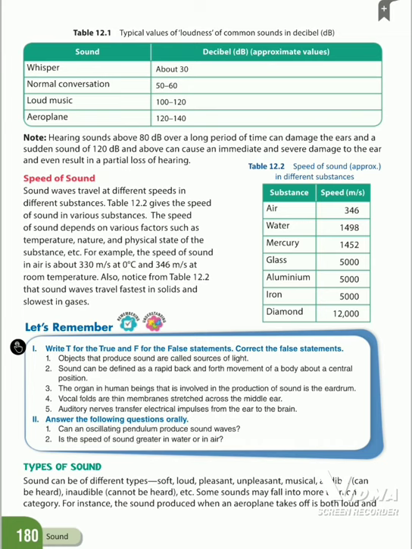Water, 1498. Mercury, 1452. Glass, 5000. Aluminium, 5000. Iron, 5000. Diamond, 12,000. So, sound waves travel fastest in solids and slowest in gases.